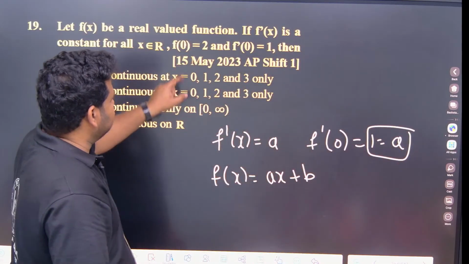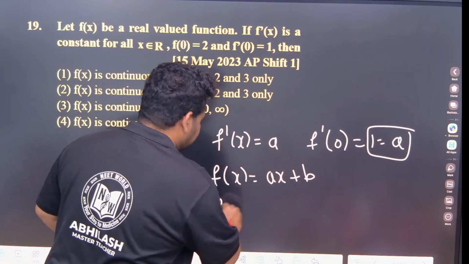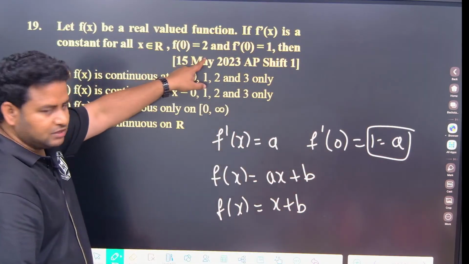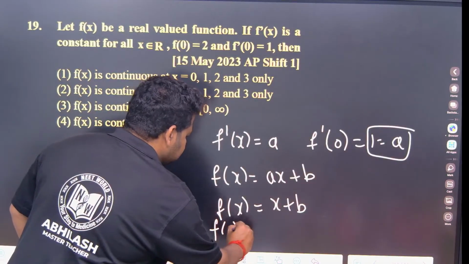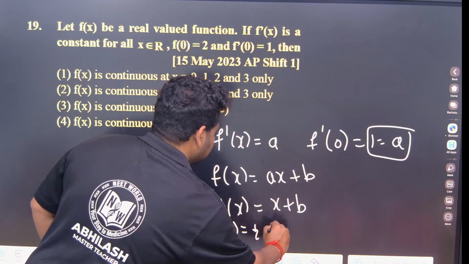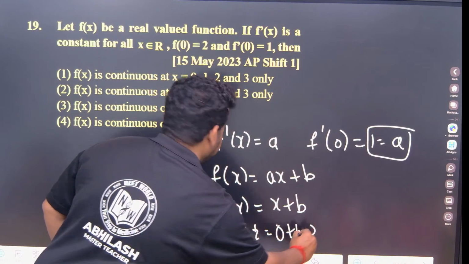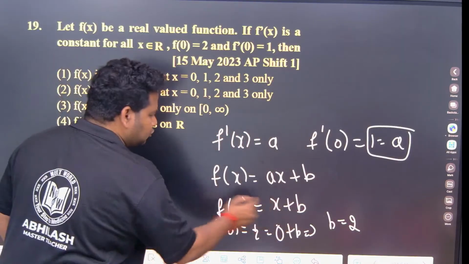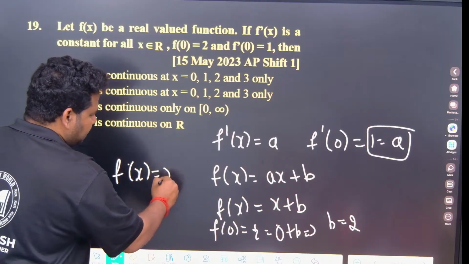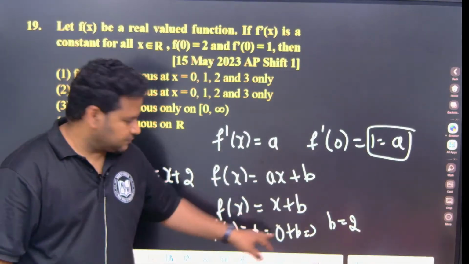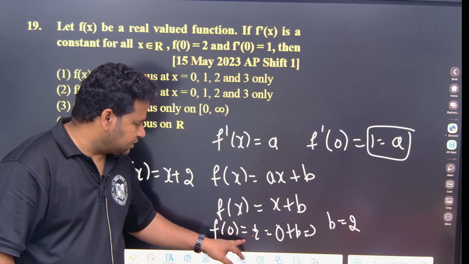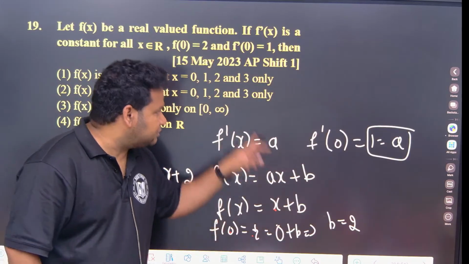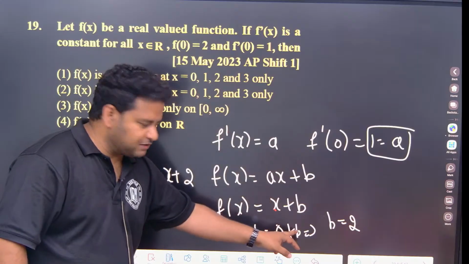Then f of 0 is 2. Since a is equal to 1, the function becomes x plus b. Now f of 0 is 2 means 2 is equal to 0 plus b, so b is equal to 2. See, f of 0 is 2 means wherever x is there, I should put 0. So 0 plus b is f of 0, whose value is given as 2. So b is equal to 2 and f of x is x plus 2.